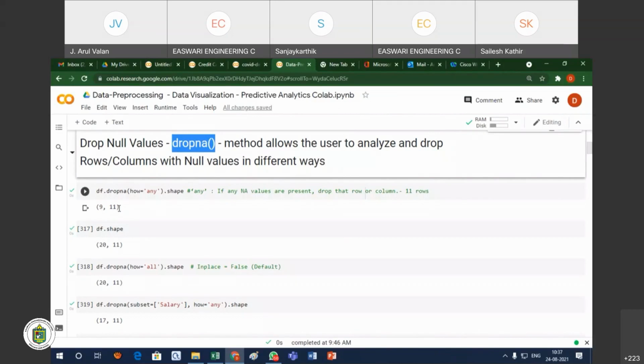Out of the 20 records, 9 records have no missing values. All the values are available. Only the 11 records have missing values. But these 11 represent the attributes.